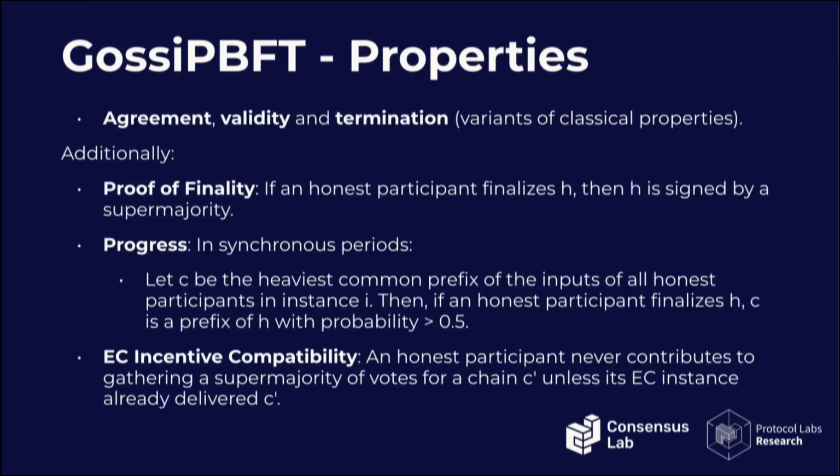As for the properties, I already went through them, I feel, but of course, the classical agreement, validity, and termination with some variations, but basically the same properties. And then we also have a property we call proof of finality that relates to the finality certificate and being able to prove to people outside the system that a particular block or a transaction or a prefix of the chain has been finalized. And I will get into the particular protocol that does that in a minute.